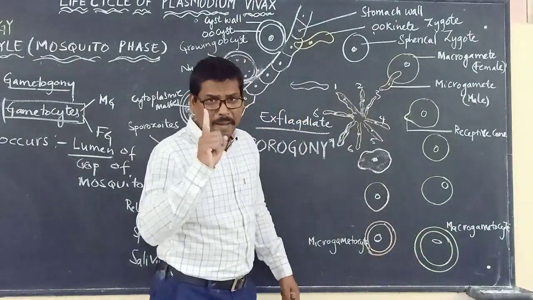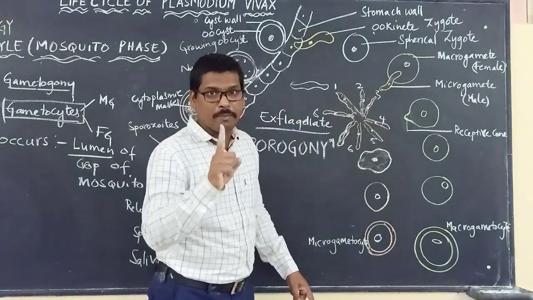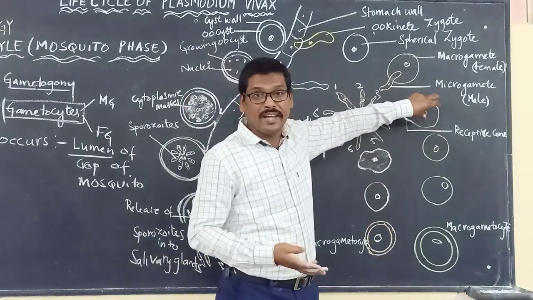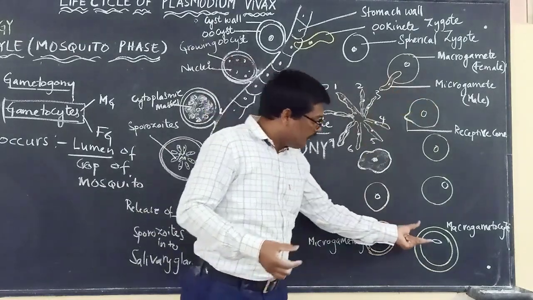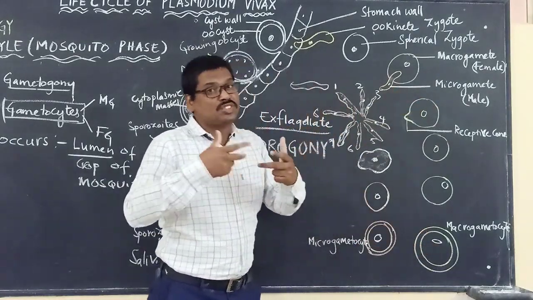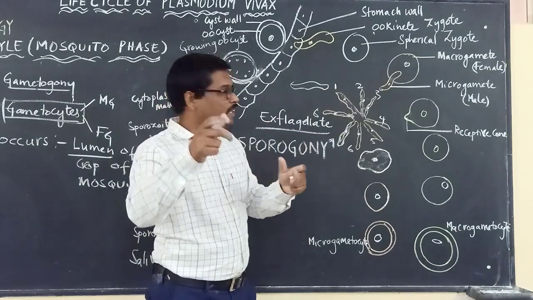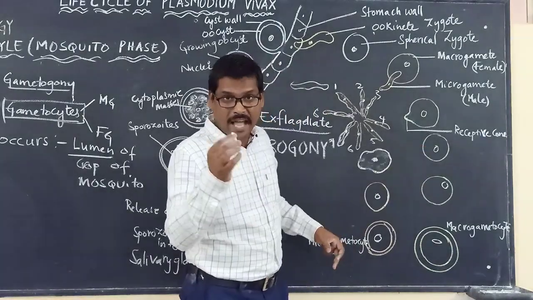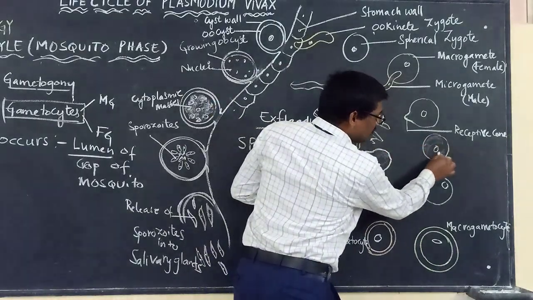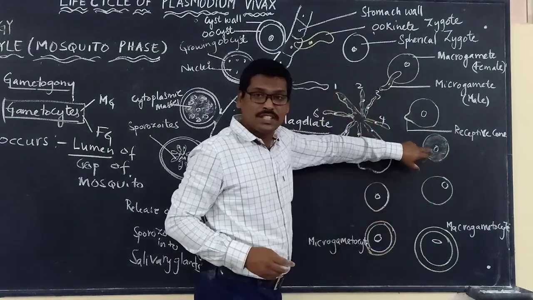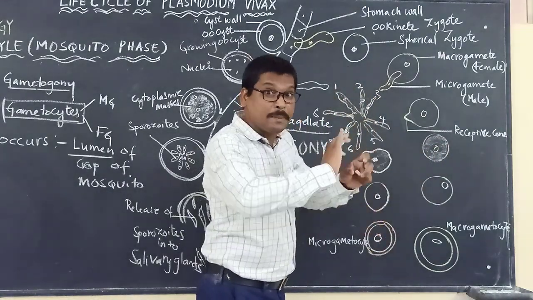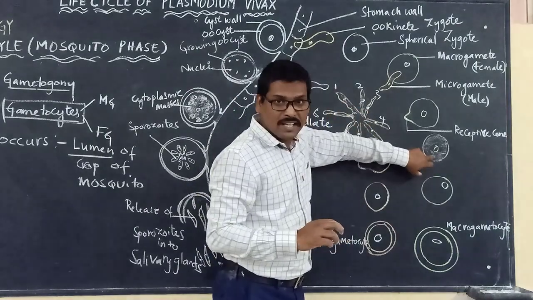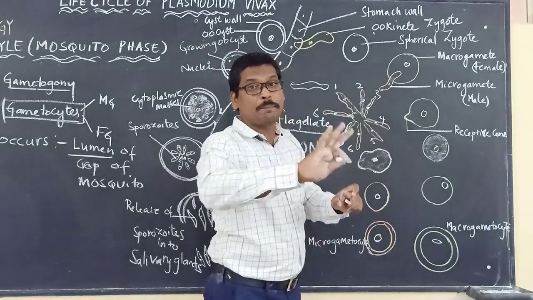Now one of the macrogametocytes or female gametocytes undergoes development and transforms into a female gamete. As it is transformed into a female gamete, the nucleus and the cytoplasm of this female gamete will be pushed towards the periphery, to one corner. Please remember that the cytoplasm and the nucleus will be pushed towards the periphery.